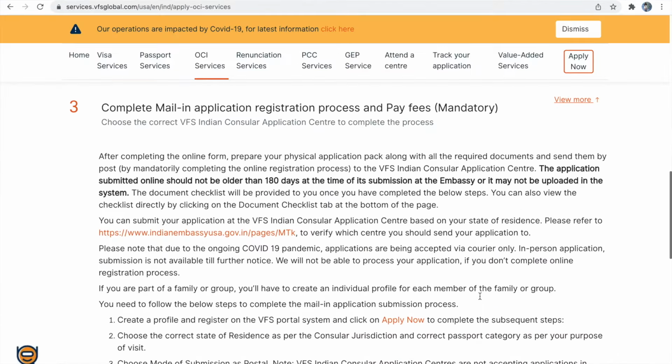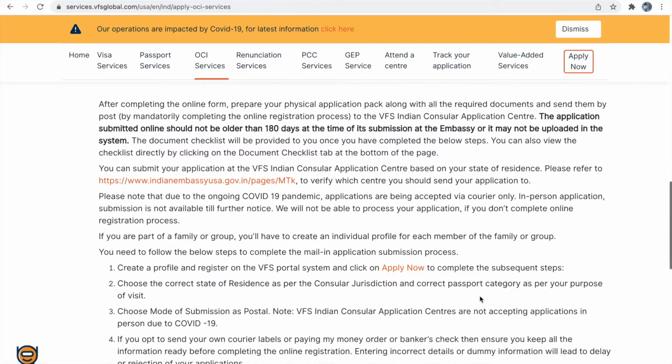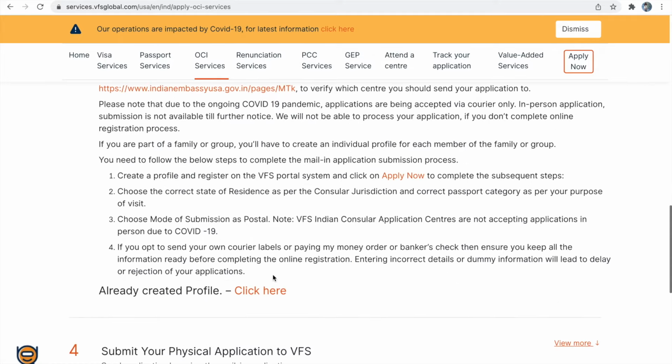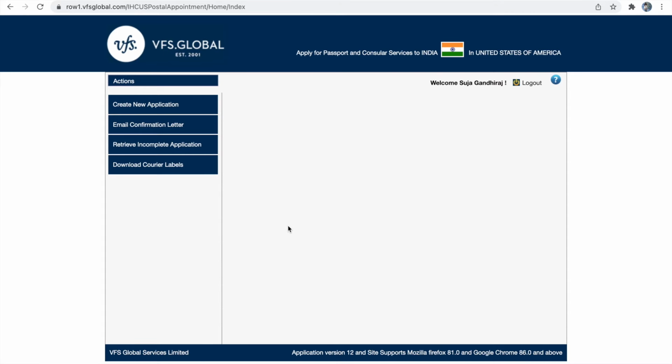In part 3 we have to mail our physical documents to VFS. If you already have an account with VFS, you can click here to log in to your profile. Otherwise, if you don't have a profile with VFS already, then you have to click the apply now button and create your new profile with VFS. Now I'll click here to log in to my VFS account. So now I have logged in to my VFS account. Here you have to click the create new application button.